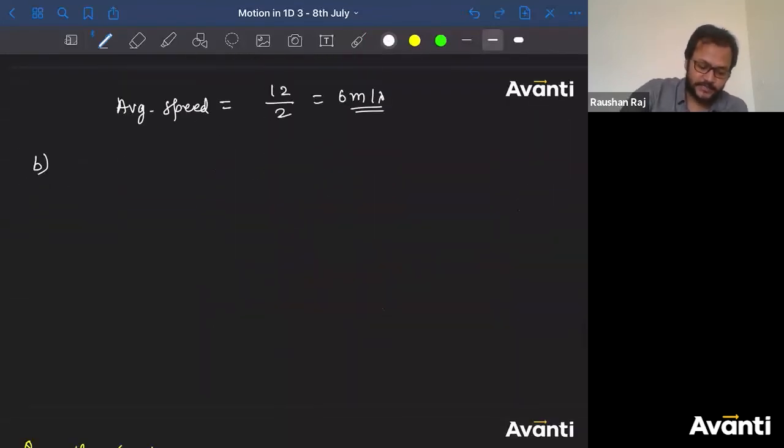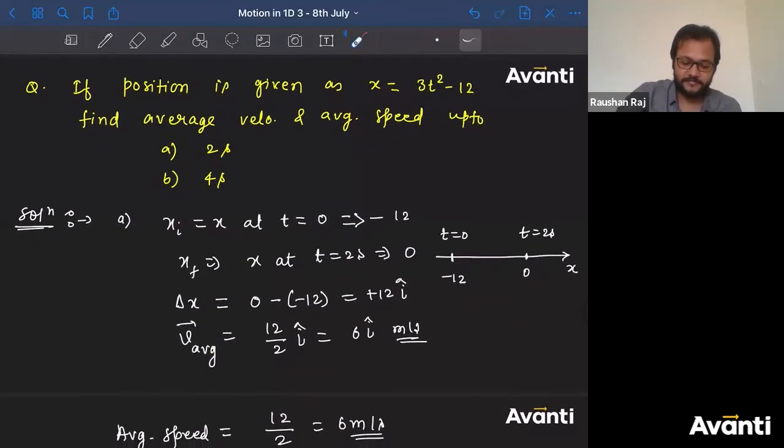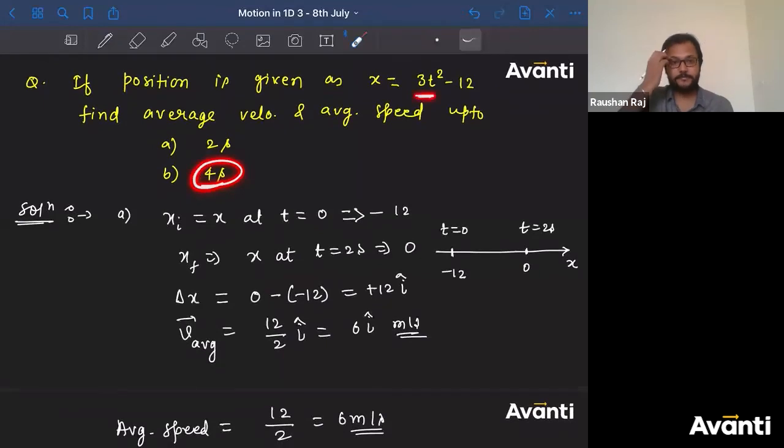So at t is equal to 0, xi is what? -12. xf क्या हो जाएगा? Tell me बच्चों, what is the value of xf? Put the value of t as 4. The 4 का square is what? 16. 16 into 3 is what? 48. 48 minus 12 is what? 36.